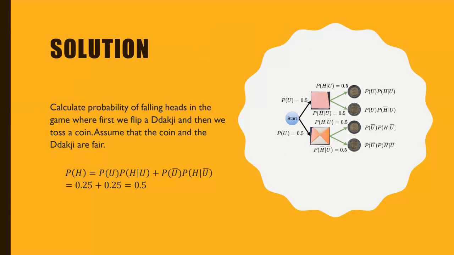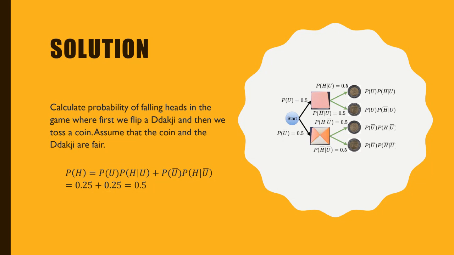So I gave here the names, for example, probability of dakchi upside, and we say the complement to the upside. So I'm representing U as the upside, right? So probability of upside is 0.5. Probability of not going upside is 0.5 again. And now we see this part, the first heads, it says probability of heads when it is falling upside.